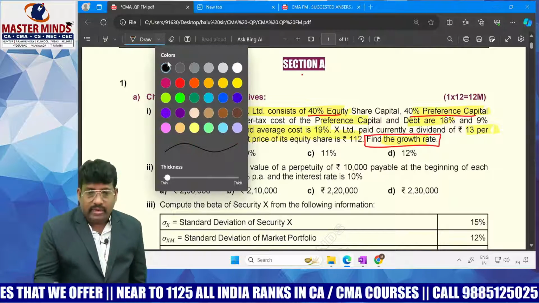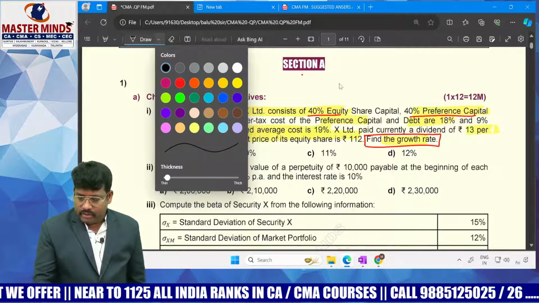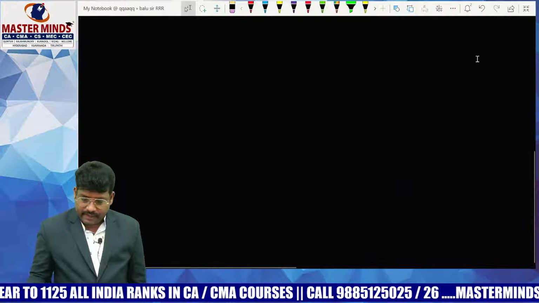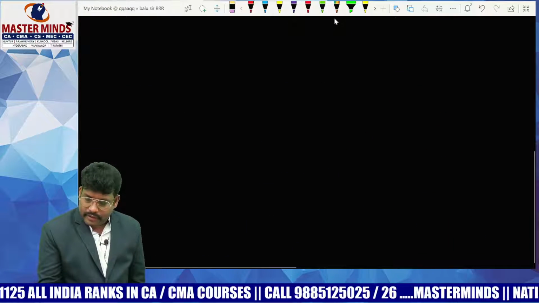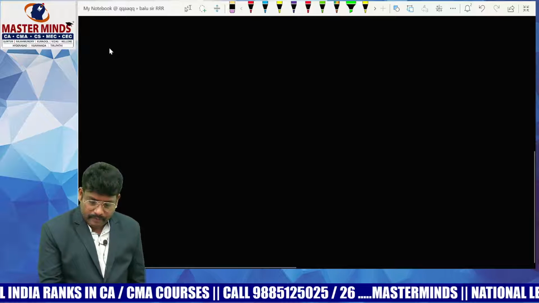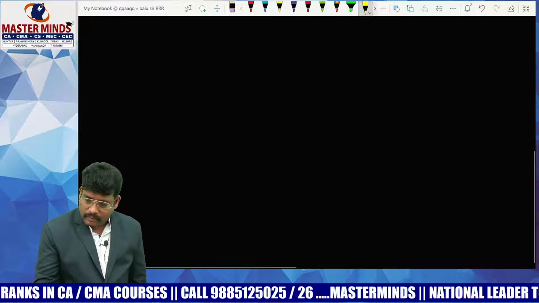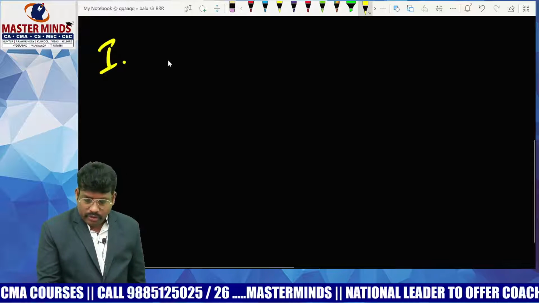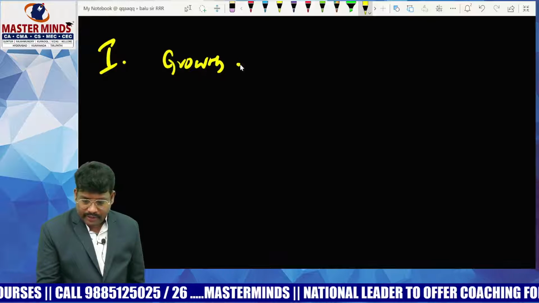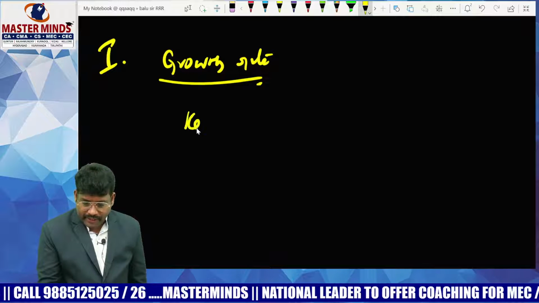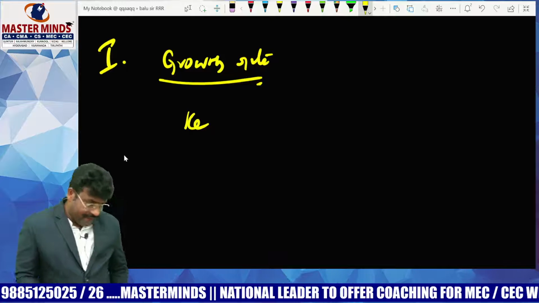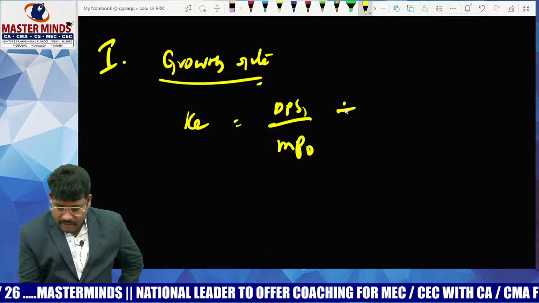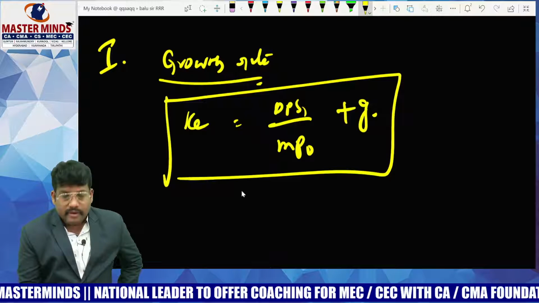The growth rate is available in KE, right? So KE equals DPS1 divided by market price plus growth rate. If you want to find the growth rate, first you have to find KE. KE equals DPS1 divided by market price plus growth rate. So this is the KE.